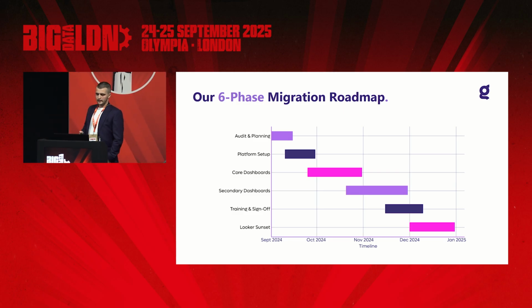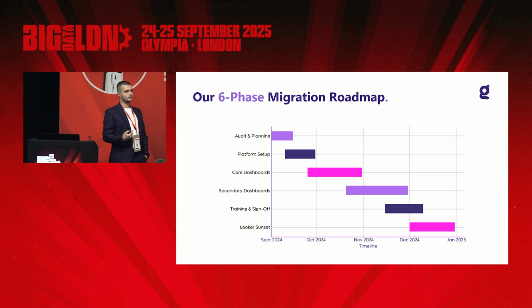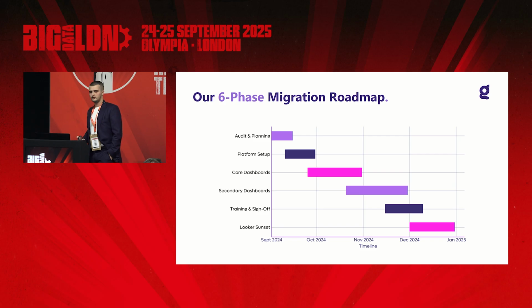So roughly in August 2024, we were going back and forth with stakeholders, constantly, to understand why our current BI tool is not working. And eventually, once we, as the data team, were convinced that a migration might be imminent, after we sold it to our team as well, we started off with the audit and planning, and we then carried our way into the actual platform setup, which in this case for us was Omni.